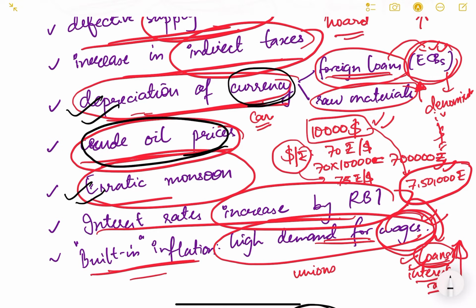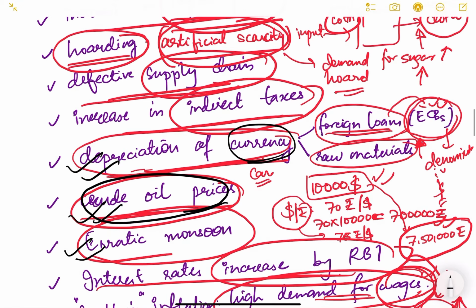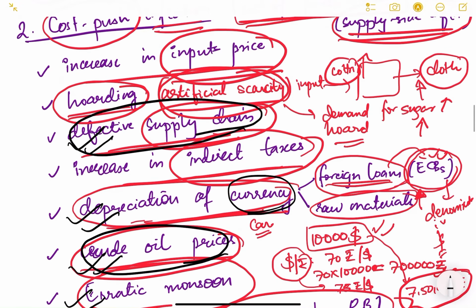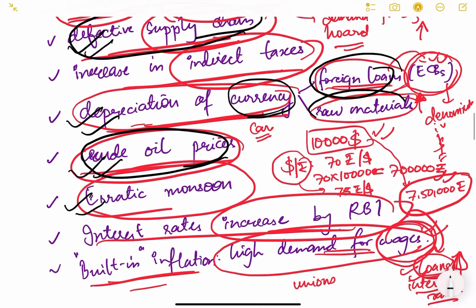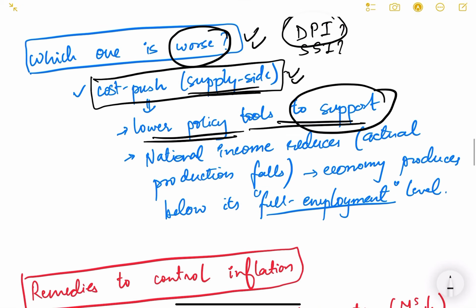Crude oil prices are also not in our control. Supply chain issues are infrastructural, so they cannot be solved very quickly. Input prices also, it is not completely policy which can control them. Foreign loans, raw material from foreigners, all these things are not much in government control. So there are very few policy tools to support this kind of inflation.